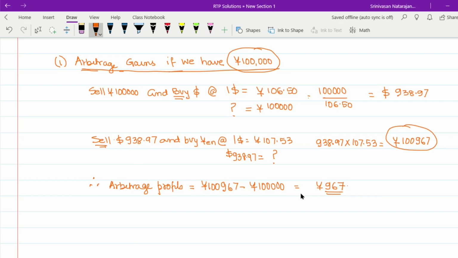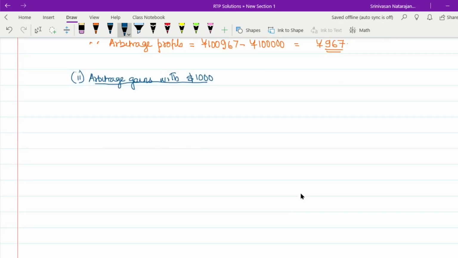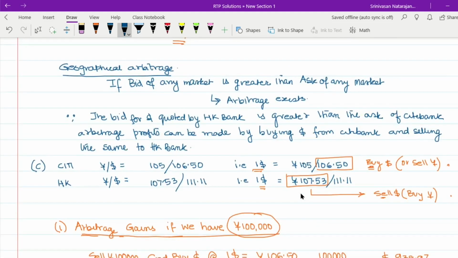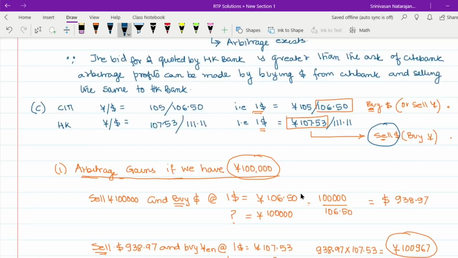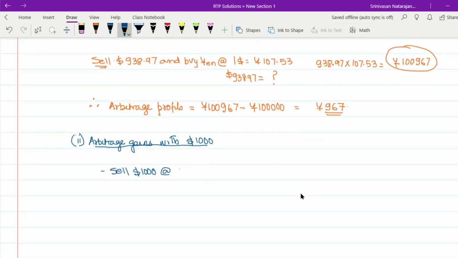yen. Now let us look at a situation where we do the arbitrage not with yen but with dollars. Since dollar is our starting point, what is the first step that we are going to do? We are obviously going to sell dollar and buy yen. So the first step here, sell $1,000. What is the rate at which we are going to sell the dollar? This is the rate for selling the dollar, 107.53. So sell $1,000 at $1 equals yen